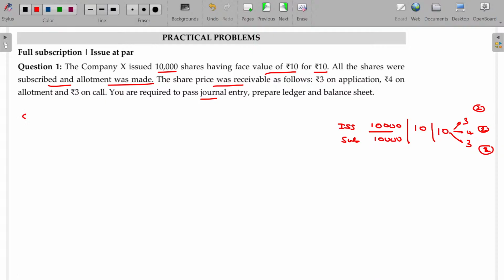Come on. On application, how much money did you collect? 3 rupees per share. How many shares were subscribed by the shareholders? 10,000. So 10,000 into 3, 30,000 rupees you collected. So bank account debit to share application. The value being 30,000.